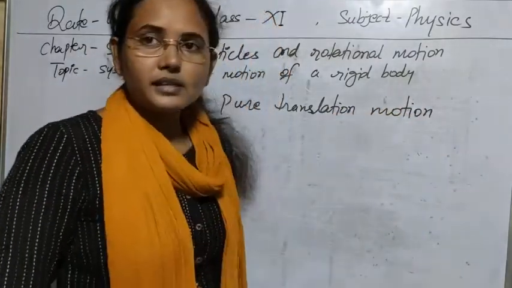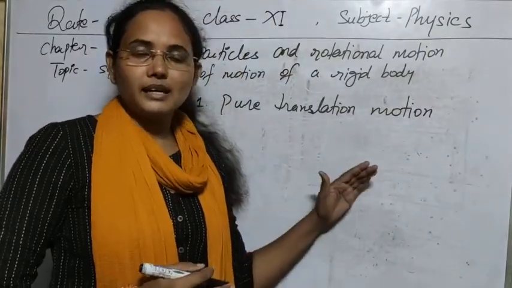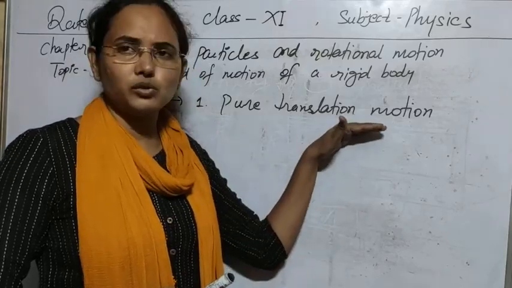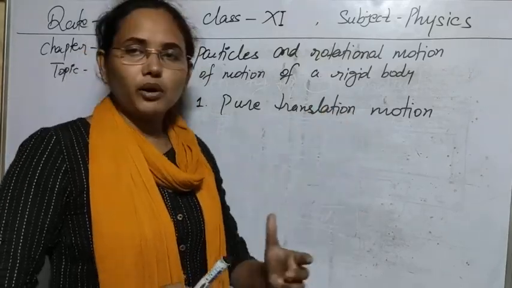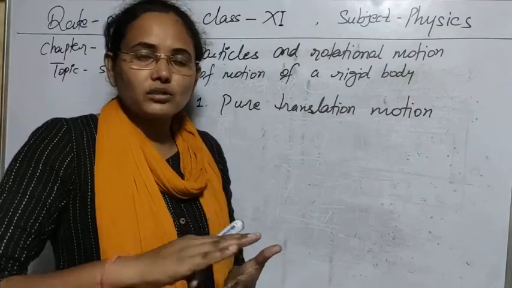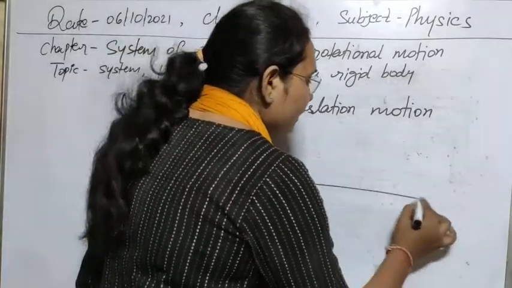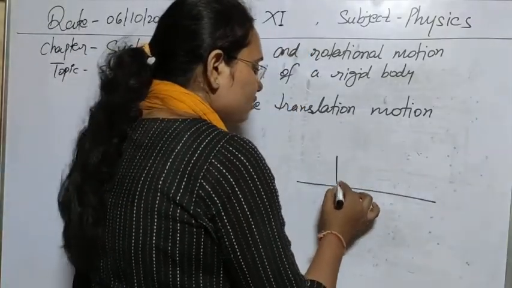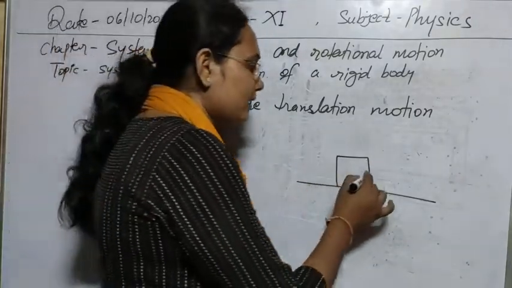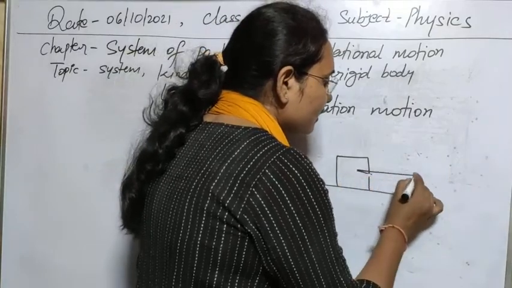What is translational motion? You are aware of this one. We have discussed linear motion, motion along a straight line, that is translational motion. The rigid body that is doing pure translation is just traveling from one place to another. Suppose this is a rigid body that has definite shape, size and mass, and under some force it is moving in this direction.